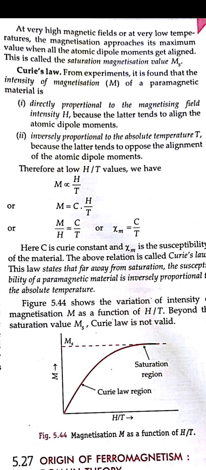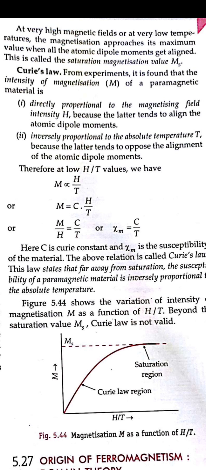And changing this proportional sign into equal, we can say that the constant C is the Curie constant, which was given by Curie, that's why it is named Curie's constant. From here we can find the value of C also, that is M upon H equals C upon T, where T is the temperature, H is the magnetizing field intensity, and M is the magnetic moment of that paramagnetic material.